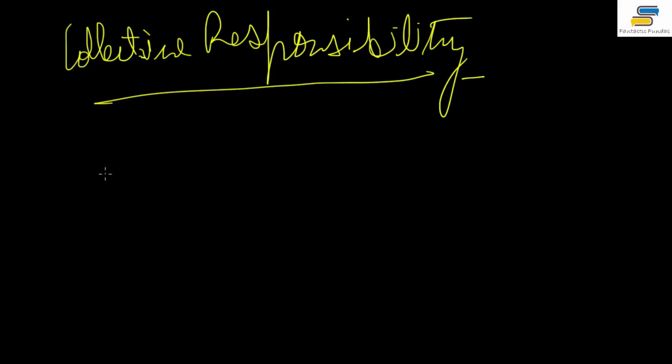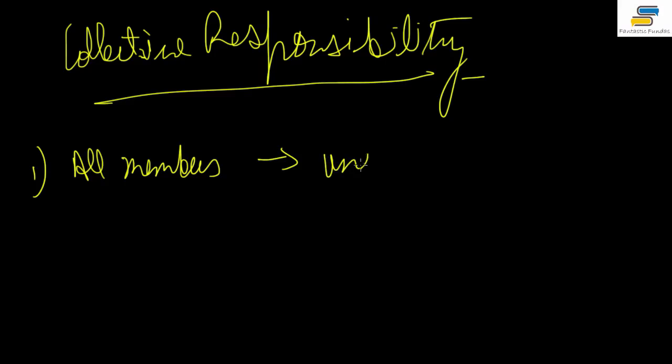So collective responsibility has multiple meanings. Actually, there are two meanings I can think of. The first meaning is that all members of the government are unanimous. They are together, there is unity among them. Unanimous in what?